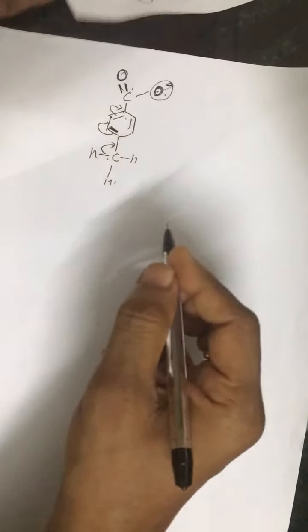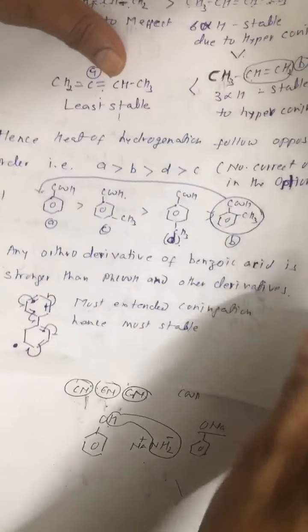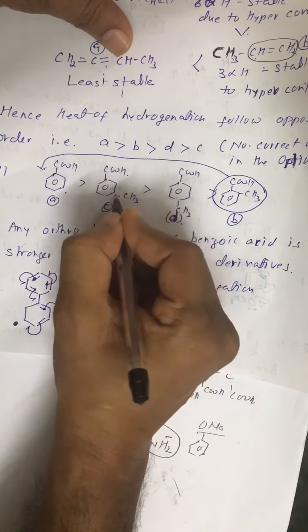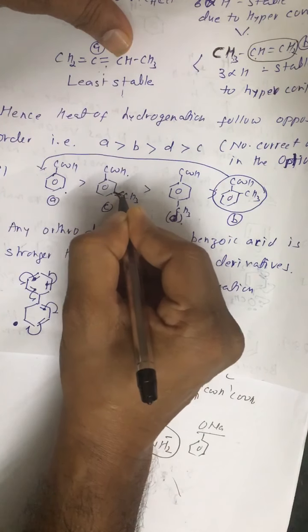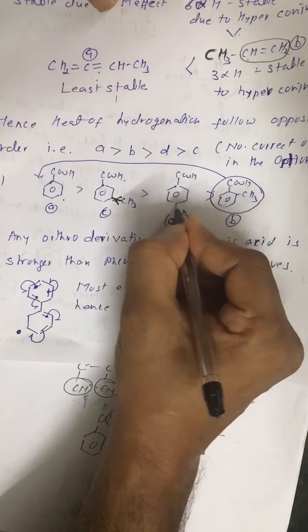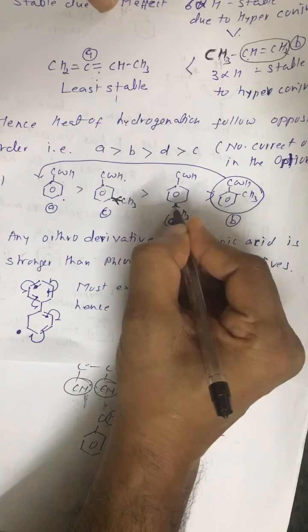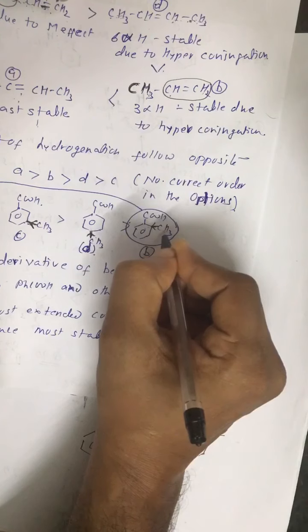So the order of acidic strength should follow this one: benzoic acid should be the strongest acid, then meta, because at meta we don't have this hyperconjugative effect working, only the plus I effect will work, and then para, because here we have hyperconjugation as well as plus I, but much less. Here we have both plus I and hyperconjugation.